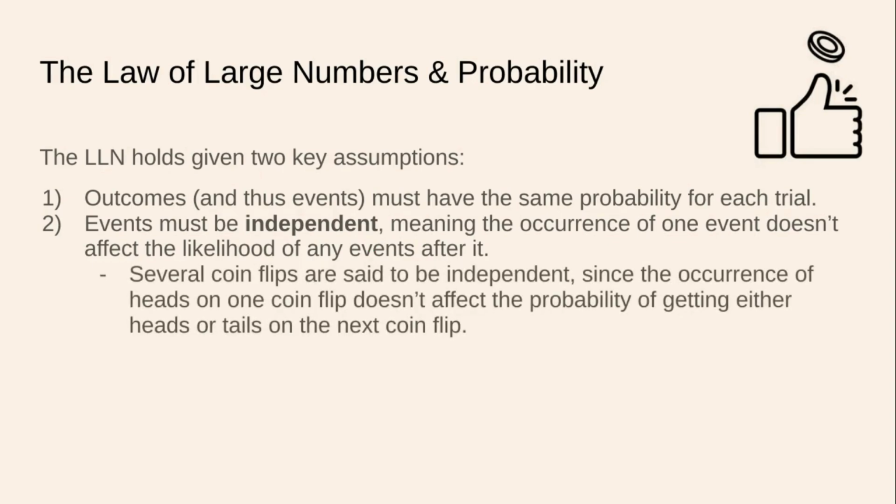So, to clarify, several coin flips are said to be independent. The occurrence of heads on one coin flip does not affect the probability of getting either heads or tails on the next coin flip.